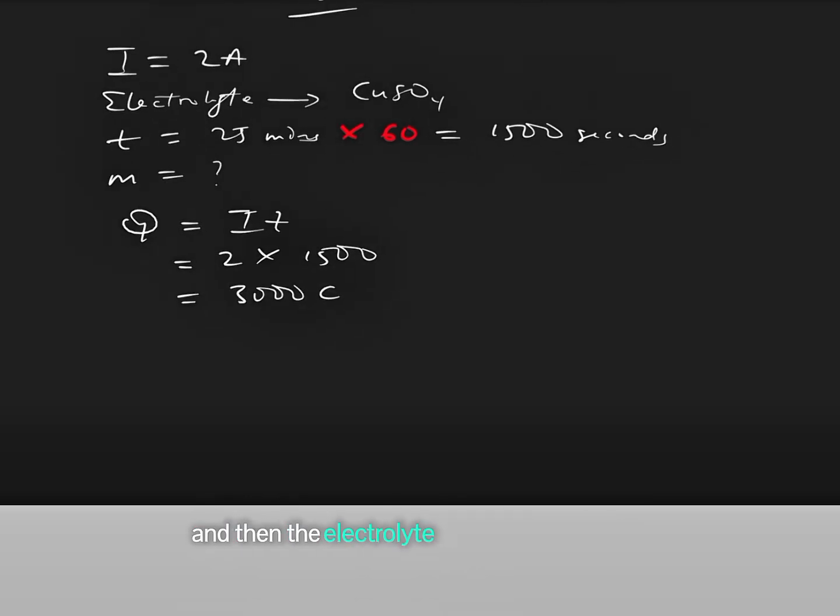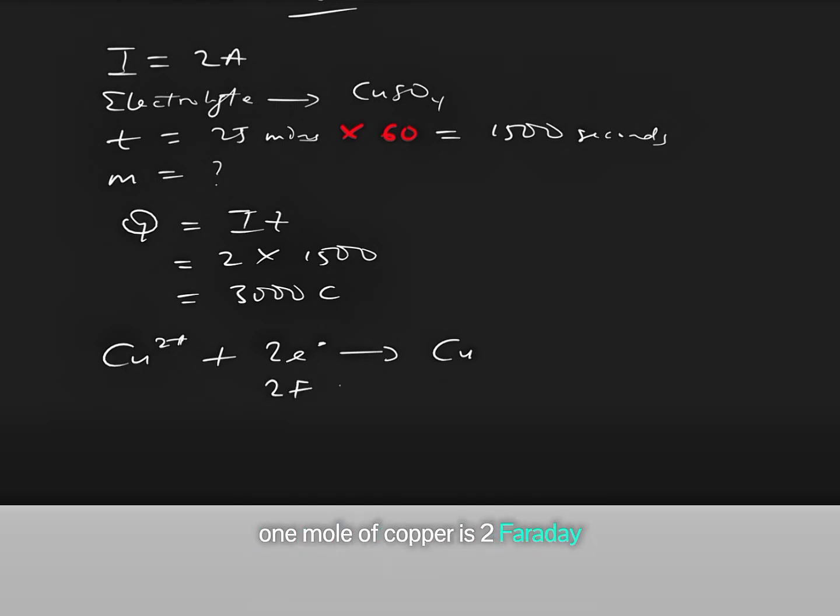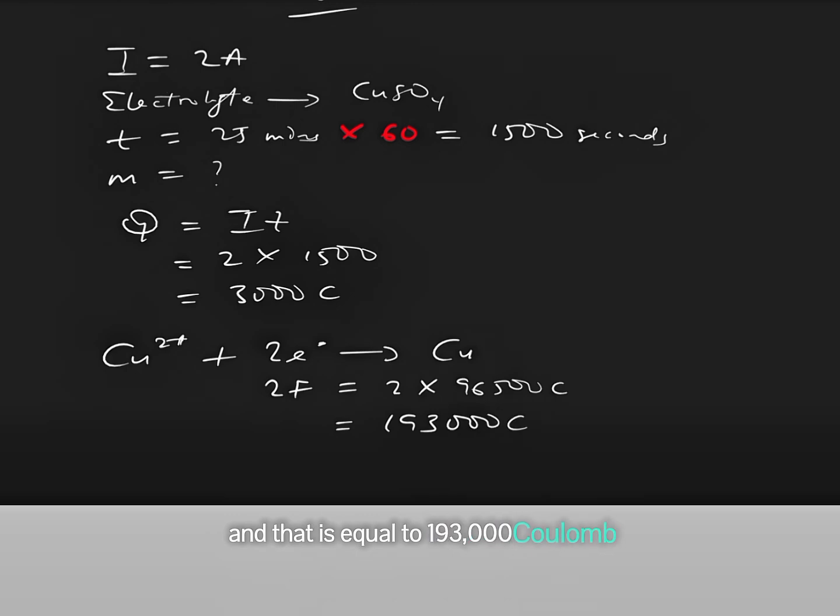And then the electrolyte given in the question, we're able to identify the ion to be Cu2 plus, which is a divalent ion, which means it will gain 2 electrons to produce 1 mole of copper, which means that the quantity of electricity required to deposit 1 mole of copper is 2 Faraday, which is equal to 2 times 96,500 coulomb, and that's equal to 193,000 coulomb.